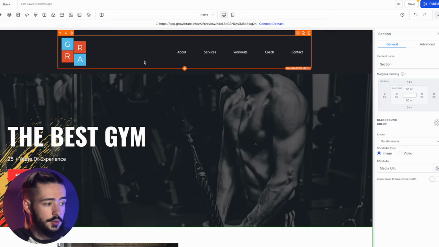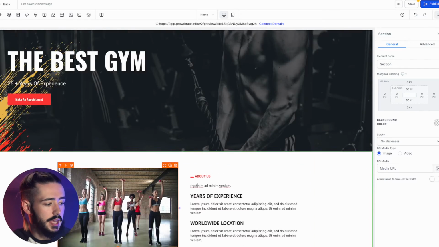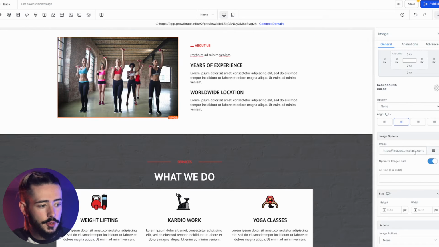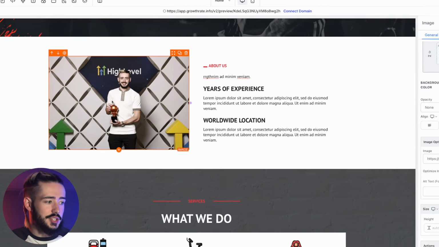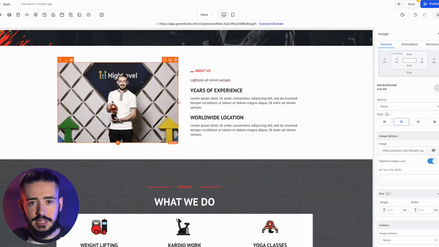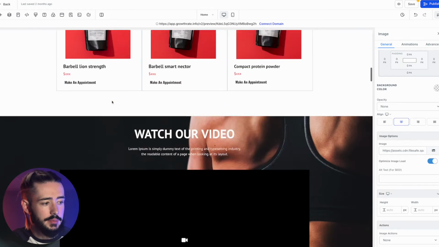do whatever you want. Even if you want to scroll down, you can change out some of the images. So if we just take this image right here, we click on that, scroll down on the right hand side over to image, click on this little image icon. All of our images will then load in. We can just double click and it will then load in. As you can see, there is the photo of me at the HighLevel event last year back in Dallas in Texas receiving my award. So these websites are all extremely customizable.